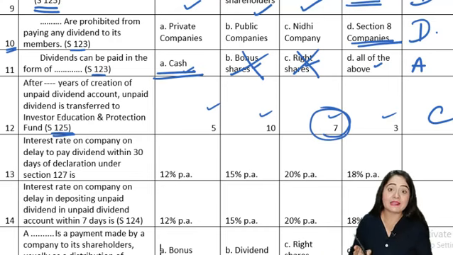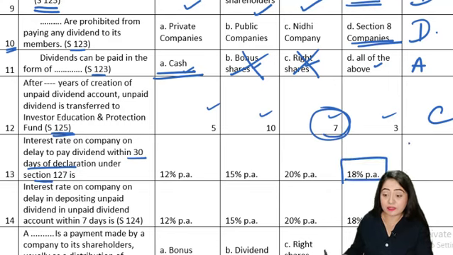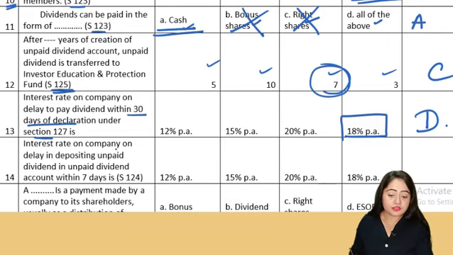So here exactly that is being asked. It says that as per section 127, if the company does not make the payment of the dividend in 30 days of declaration, how much interest is going to be applicable? So here the correct answer is going to be D, which is 18%. Alright. Now the next question. Question 14. Interest rate on the company on delay in depositing the unpaid dividend in the unpaid dividend account within 7 days is as per section 124.